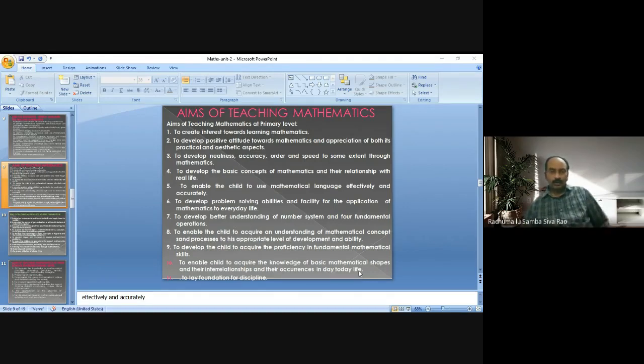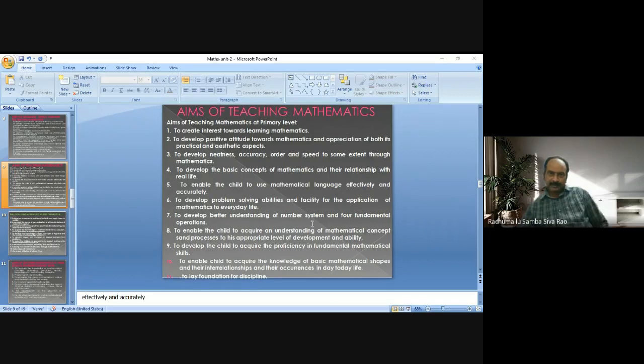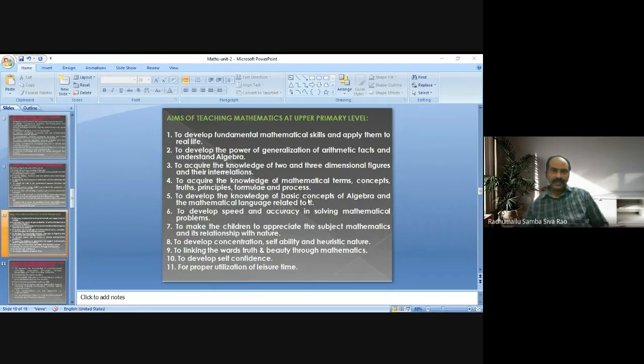Now let us move on to the aims of teaching mathematics at upper primary level. To develop fundamental mathematical skills and apply them to real life.